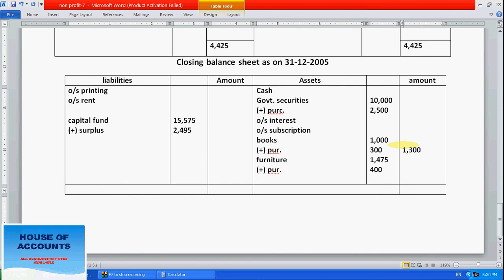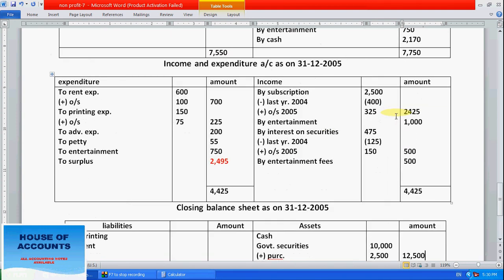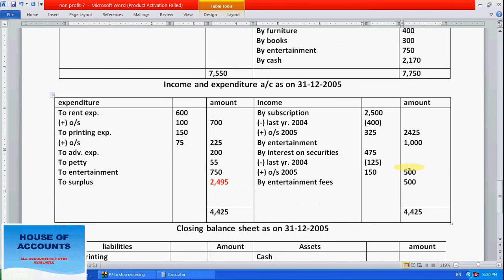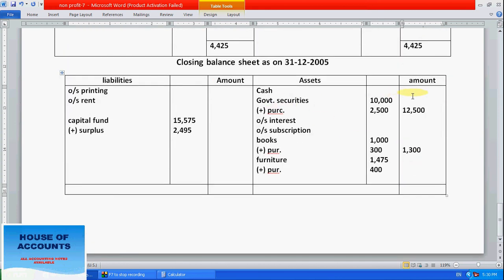And this is furniture. We still have the calculation, that is sale of chair, and this is 12,500. Now let's see after furniture and books, entertainment is an income, not an expense. Closing cash is 2,170. We have to take this closing cash, 2,170, into the closing balance sheet. So opening cash will be in the opening balance sheet, closing cash in the closing balance sheet.